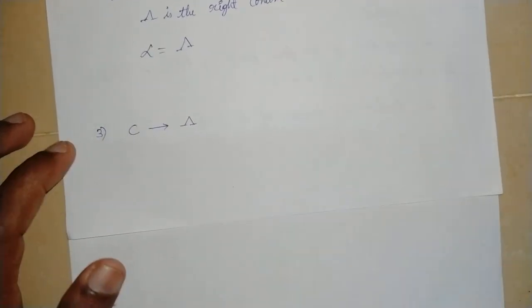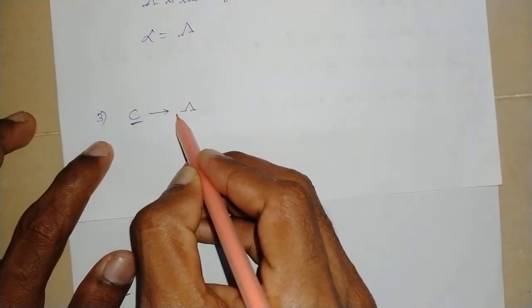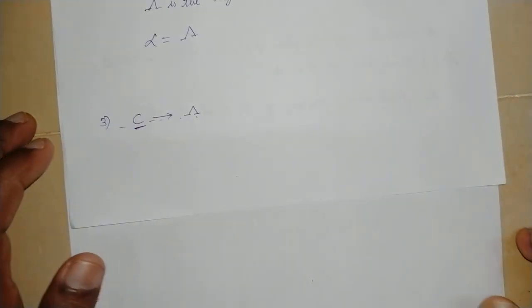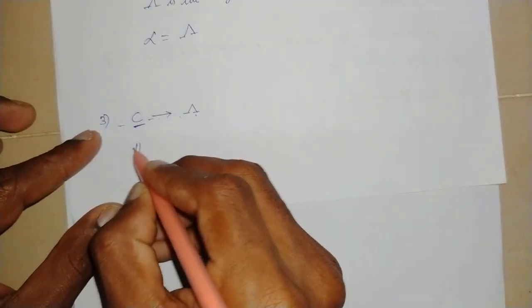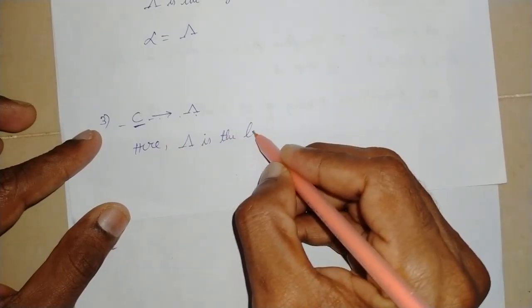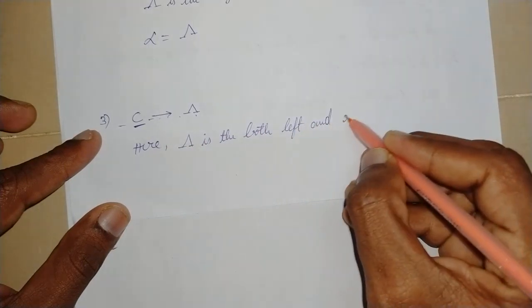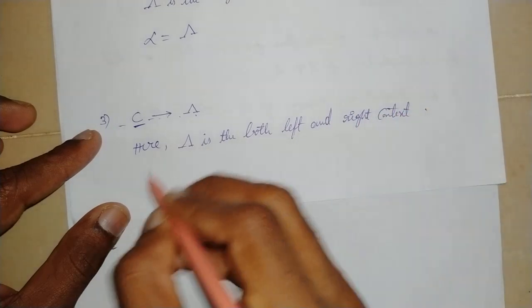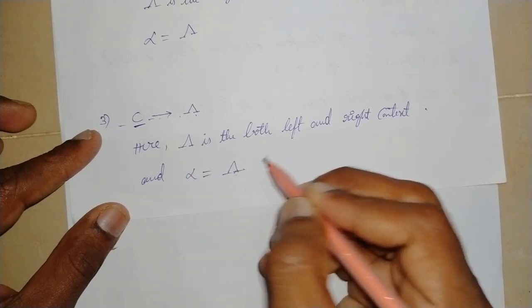Now the third production rule, here C replaced by empty string. So both the left and right context here are the empty string, and alpha is also an empty string.